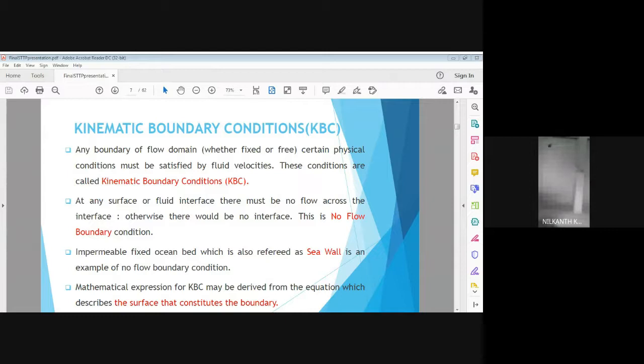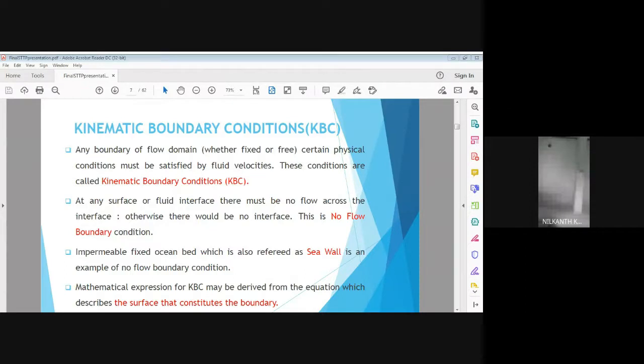Kinematics essentially deals with the motion of a particle, so that velocity and acceleration terms are important in kinematics of any particle, so that at any boundary of flow domain, whether the boundary is fixed or free, certain physical conditions must be satisfied by fluid velocities. So when we specify the fluid velocities at the boundary points, these conditions are called kinematic boundary conditions.